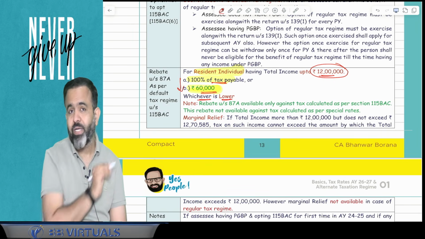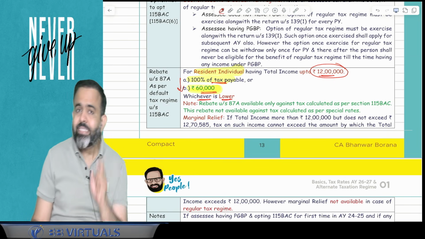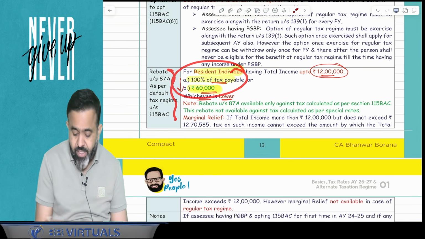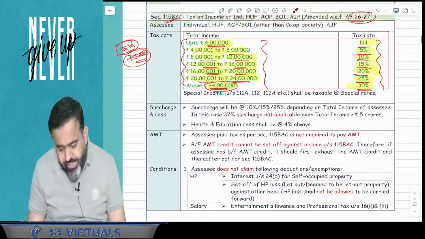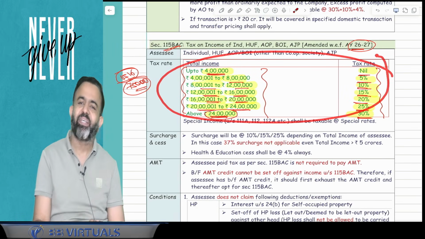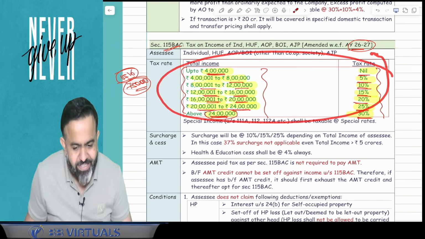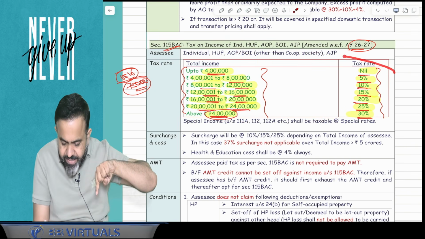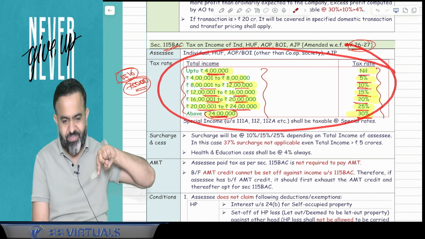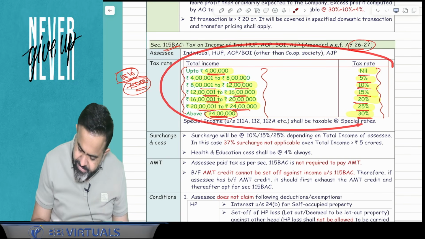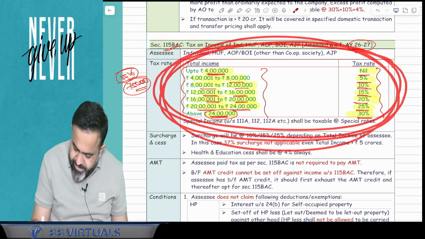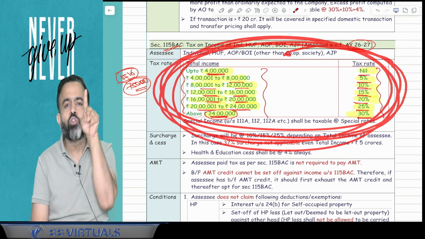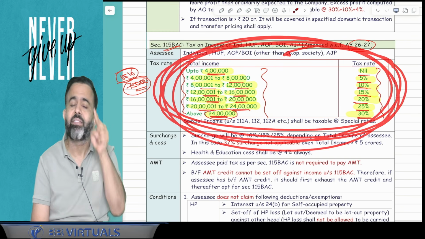But guys, there is one more interesting change this time. This rebate under section 87A in the new taxation regime is available only against tax calculated as per the slab rate. It means, guys, this rebate 87A is not available against your income taxable as per the special rates.